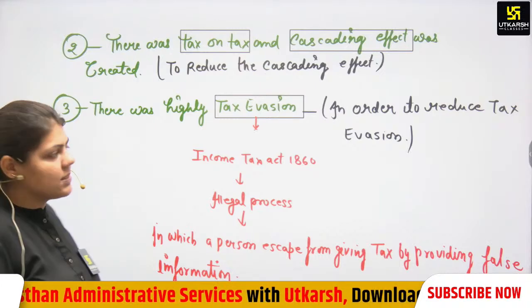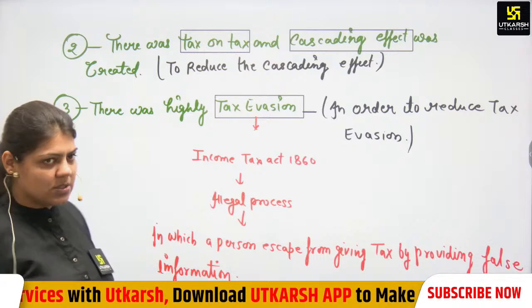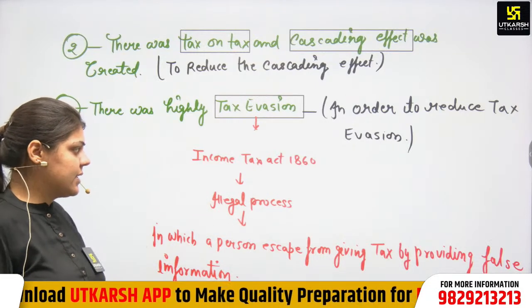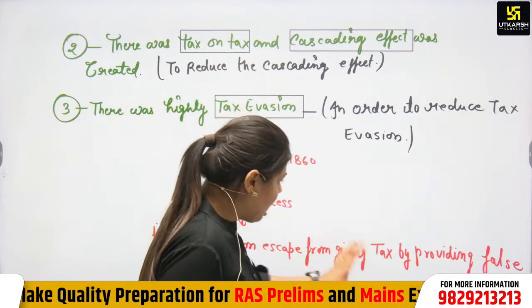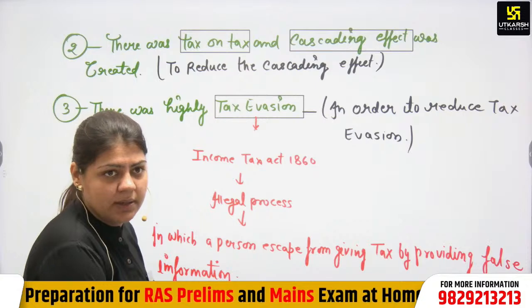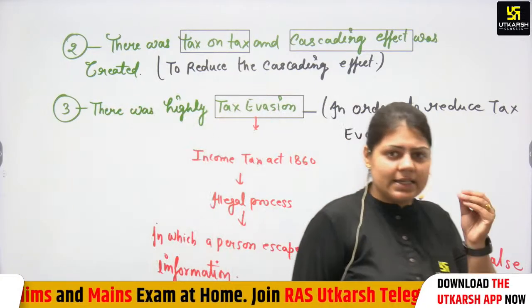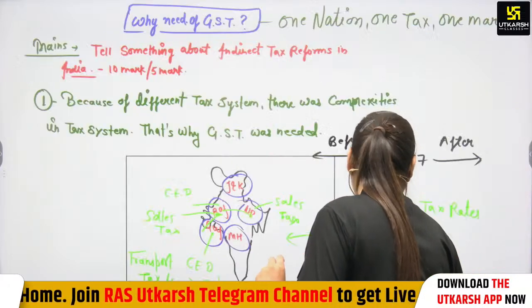There was high tax evasion. In order to reduce tax evasion, that's why GST was needed. What is tax evasion? According to the Income Tax Act 1860, it is a legal process in which a person escapes from giving information by providing false information. Okay, cascading effect. The cascading effect is when tax is imposed on tax.